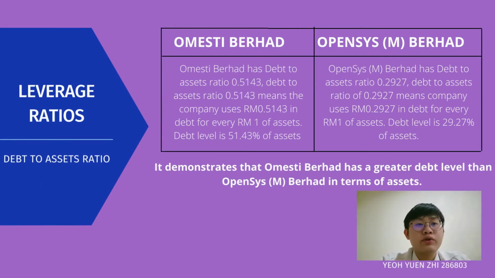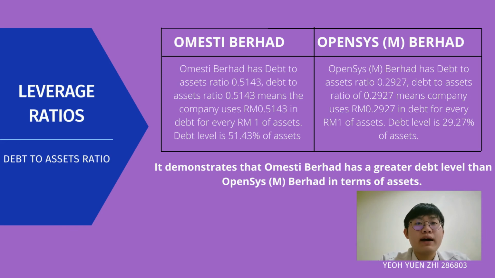Next is the leverage ratio. Leverage ratio includes debt to assets ratio and debt to equity ratio. For the debt to assets ratio, Omesti Berhad has a debt to assets ratio of 0.5143. A debt to assets ratio of 0.5143 means that the company uses RM0.5143 in debt for every RM1 of asset. So Omesti Berhad debt level is 51.43% of asset.